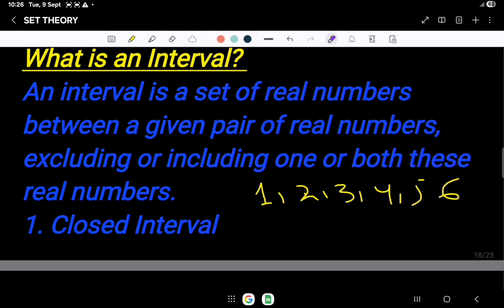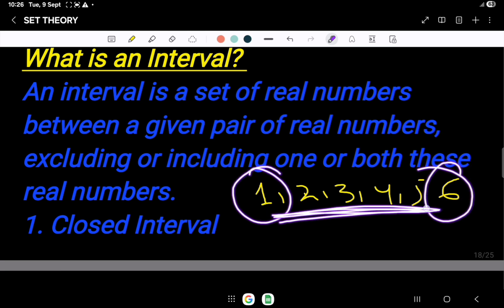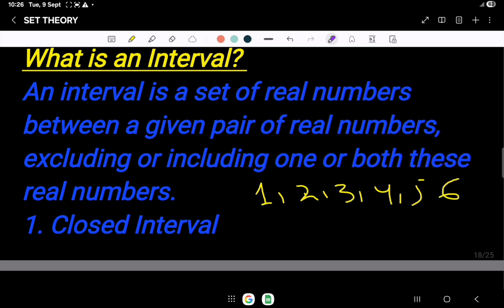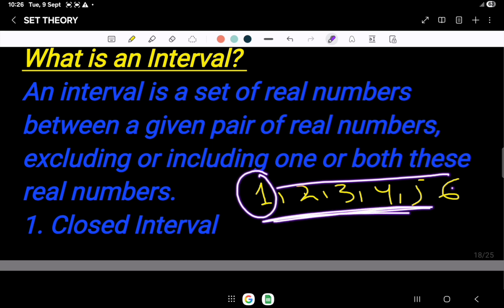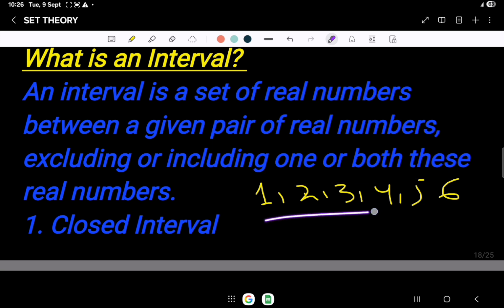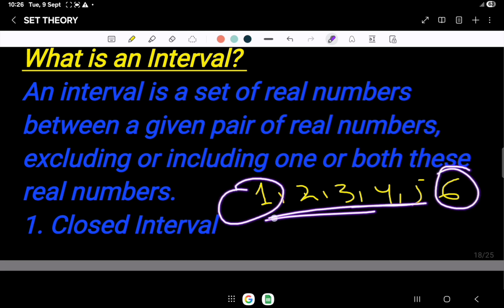And if we include both 1 and 6, it will be a closed interval. And if we consider only 1 but not 6, then it is semi-open or semi-closed. In the same case, if we consider 6 but not 1, then also it is semi-closed.